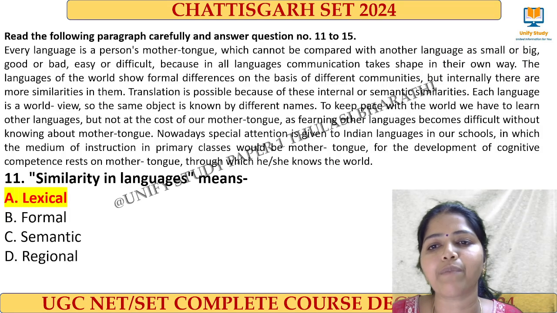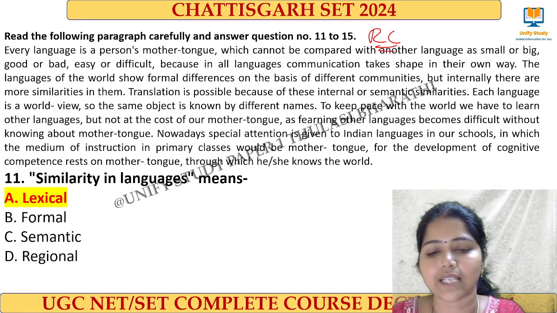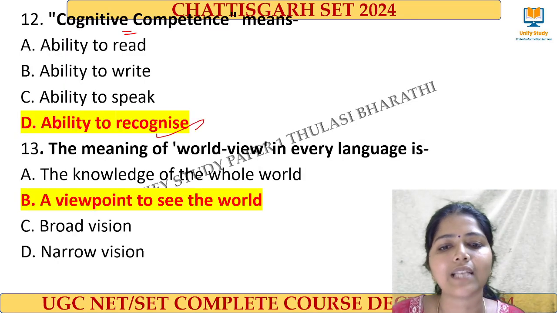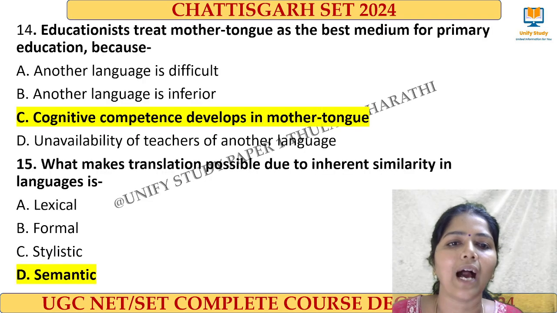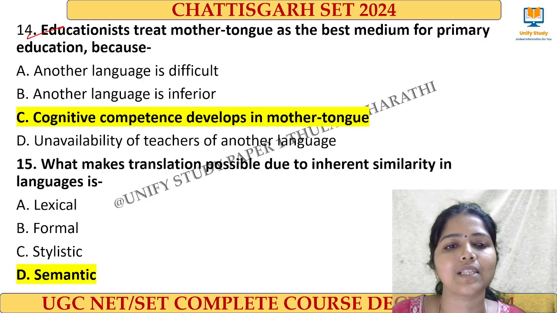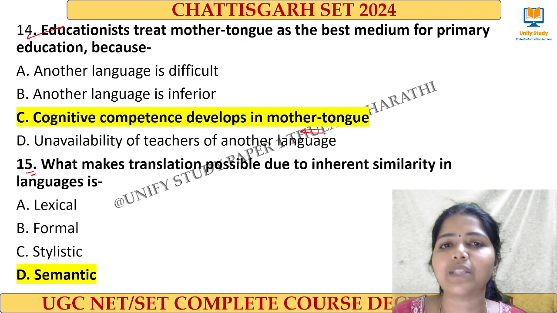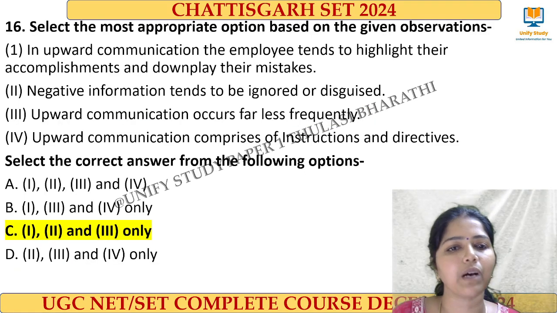And a question from reading comprehension, very easy it was. The 11th question, the answer is lexical. And for the cognitive competence means thinking, that is to recognize. World view means the viewpoint to see the world, option B. And for the 14th question, the answer is cognitive competency develops in mother tongue. And for the 15th question, the answer is option D, semantic. Right? Yes. Next question from communication.